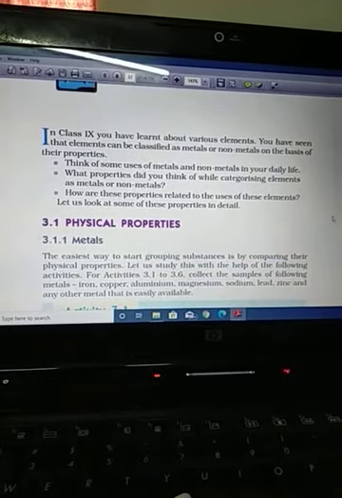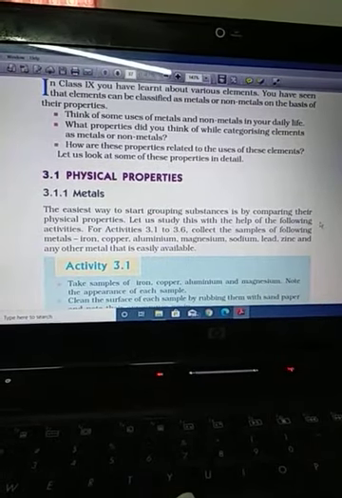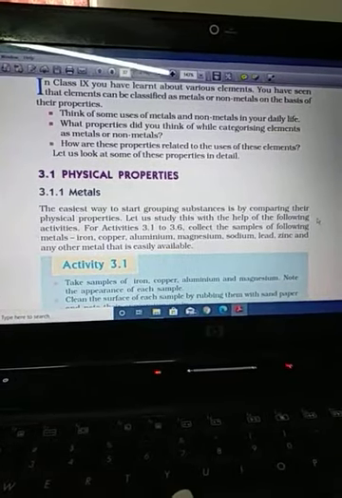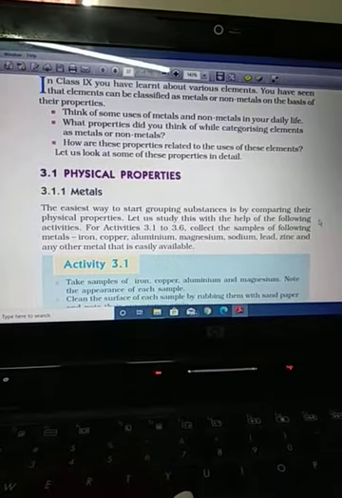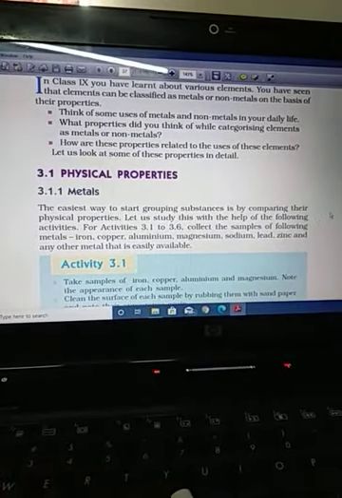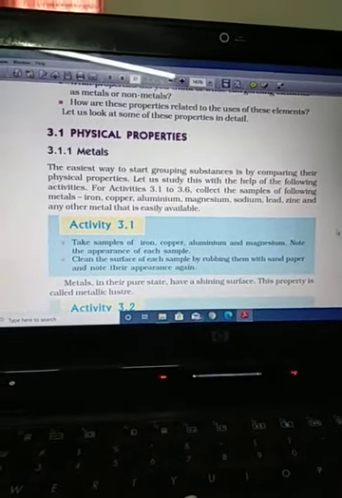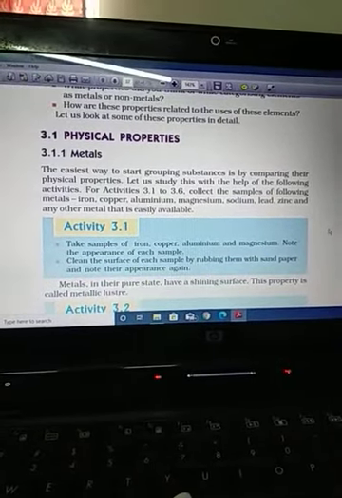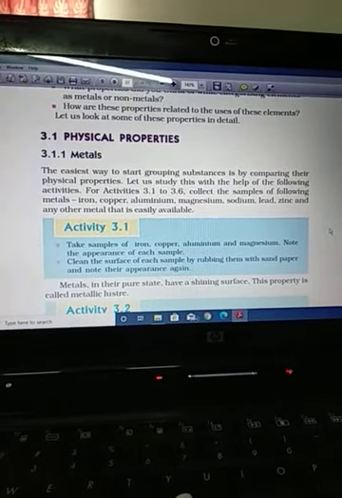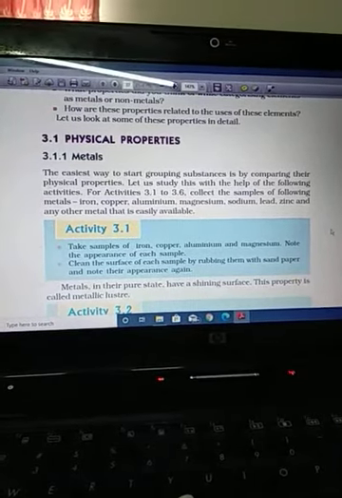You are well aware of some metals in your daily life, like iron, copper, aluminium, magnesium, sodium, lead, zinc and other metals that are easily available around us. First we do some activities, and with the help of the activities we will draw conclusions. Activity 1: we take some pieces of iron, copper, aluminium, magnesium, etc.